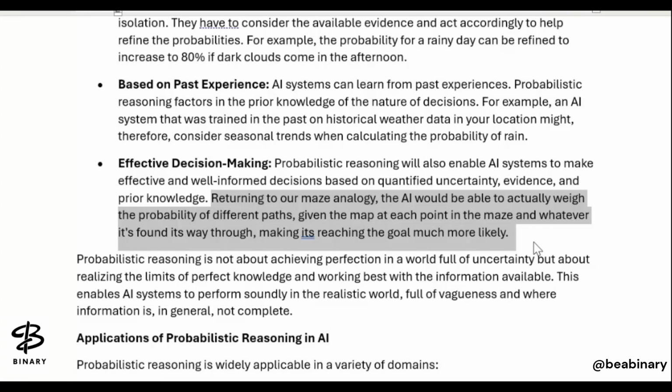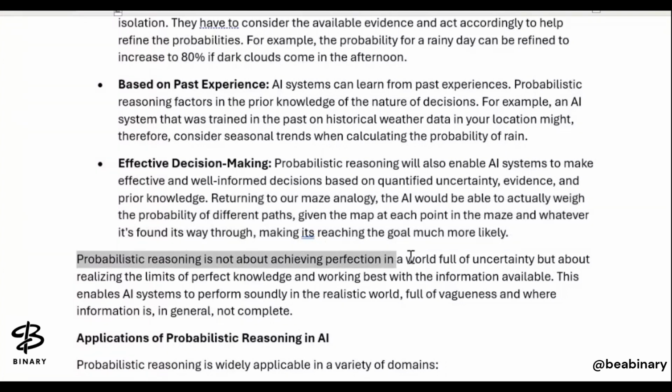not about whether something is true or false, or 0 or 1, or binary language. Here we are talking about probabilistic reasoning not being about achieving perfection in a world full of uncertainty, but about realizing the limit of perfect knowledge and working best with the information available. This enables the AI system to perform soundly in the realistic world full of vagueness, where the information is in general not complete.